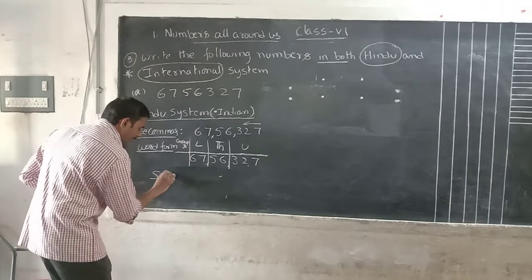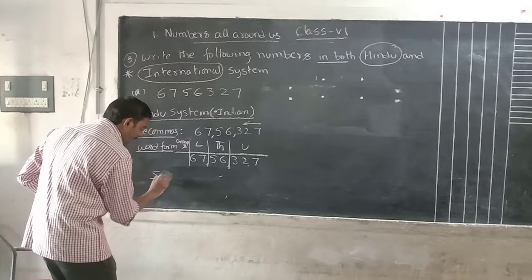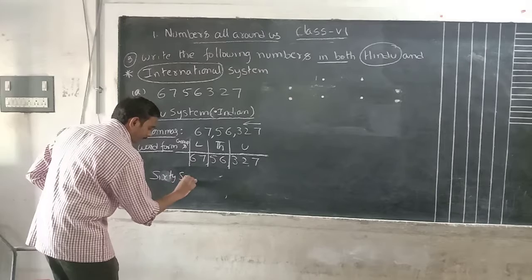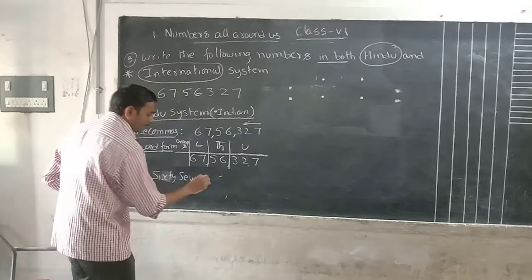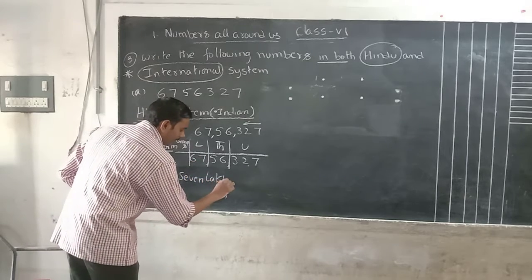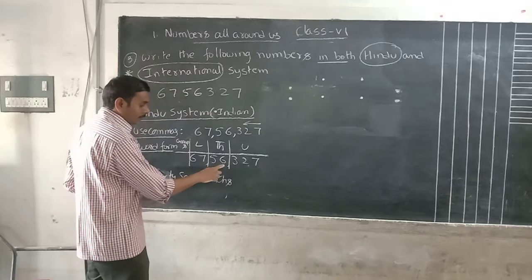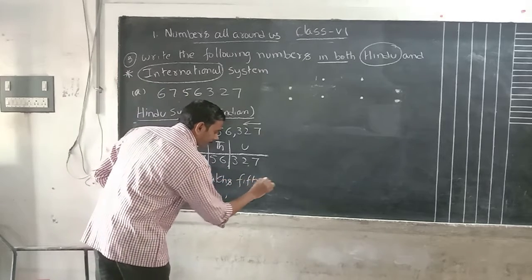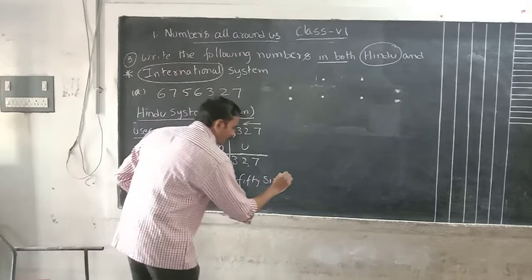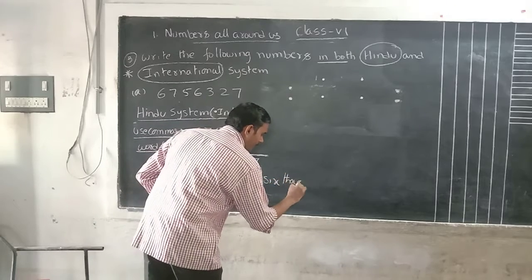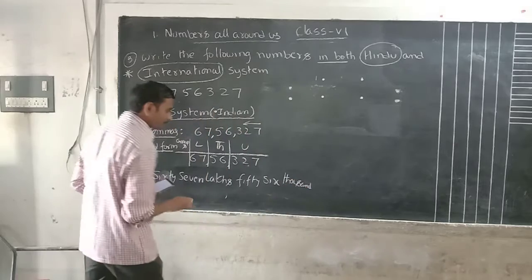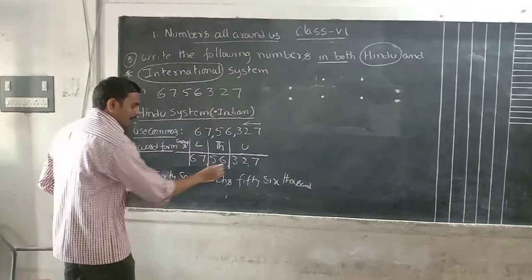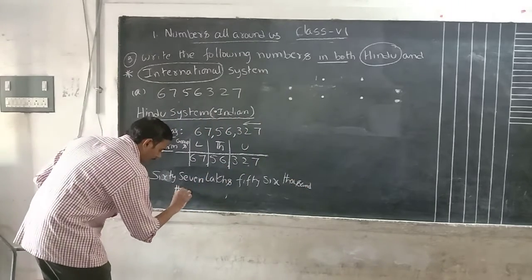What are the digits in the lakh group? 67. What is the group name? Lakh. 67 lakhs. In the thousand group, what are the digits? 56. 56,000. And the unit group, 327.